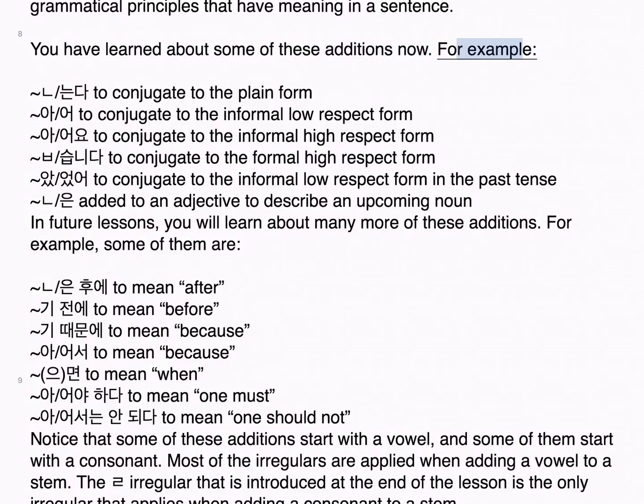For example, 는다, to conjugate to the plain form. 아/어, to conjugate to the informal low respect form. 아/어요, to conjugate to the informal high respect form. 습니다, to conjugate to the formal high respect form. 았/었어, to conjugate to the informal low respect form in the past tense. 는, added to an adjective to describe an upcoming noun in future lessons. You will learn about many more of these additions.